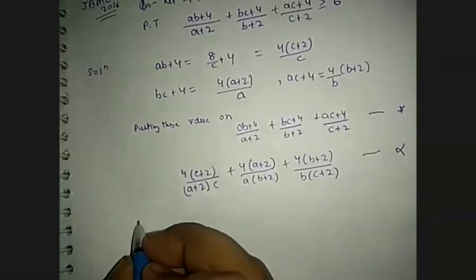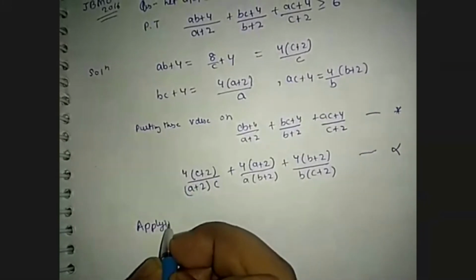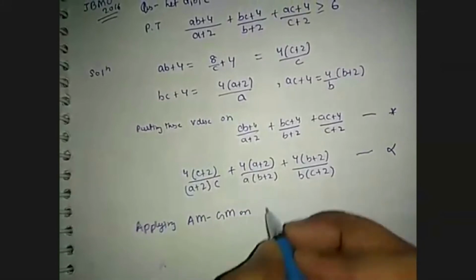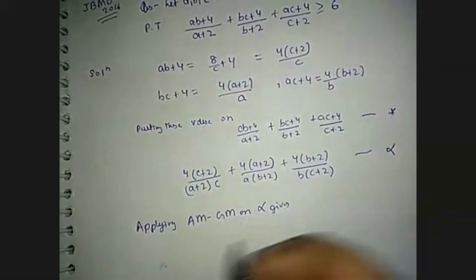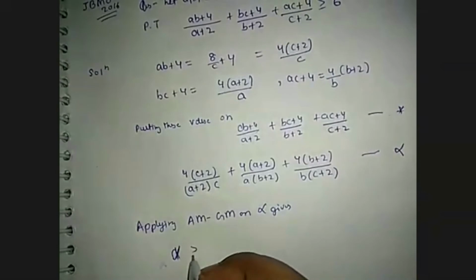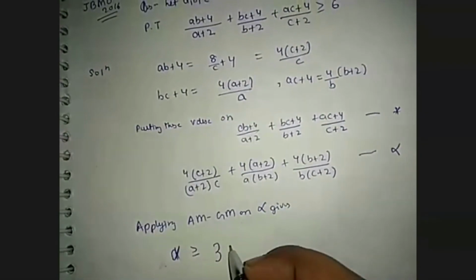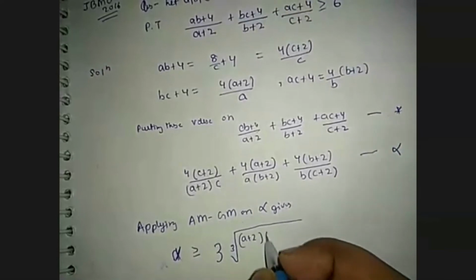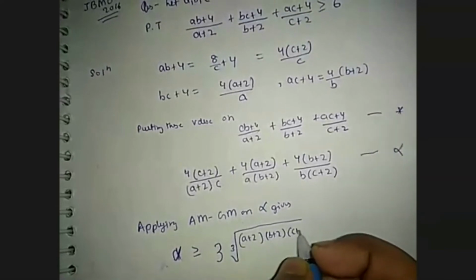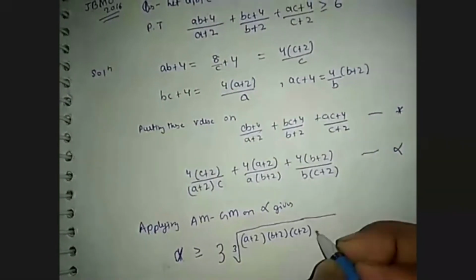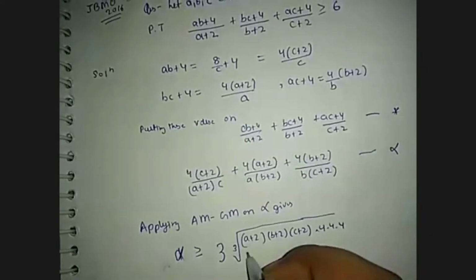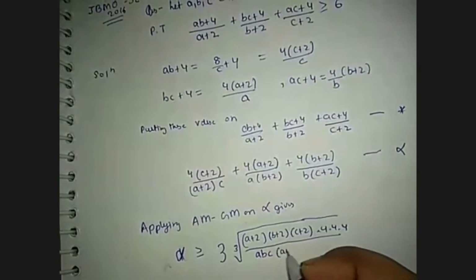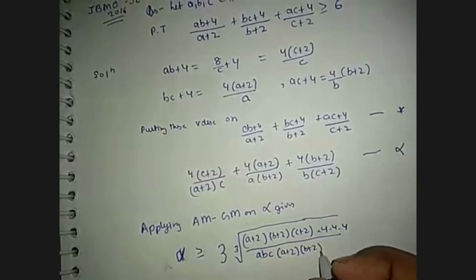So applying AM-GM on alpha gives alpha is greater than or equal to 3 times the cube root of (a + 2)(b + 2)(c + 2) times 4 times 4 times 4 over abc times (a + 2)(b + 2)(c + 2).